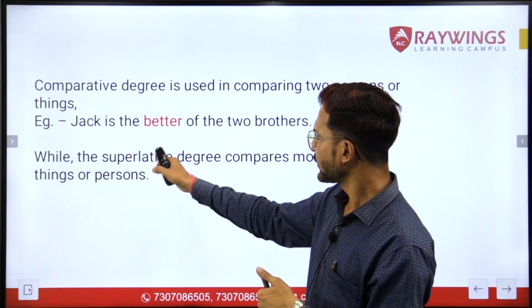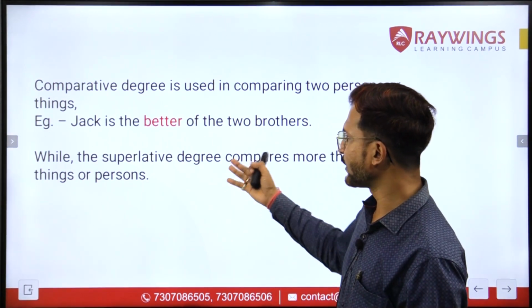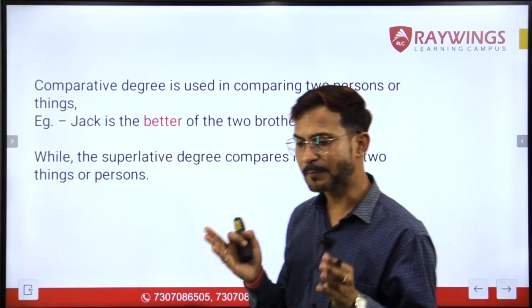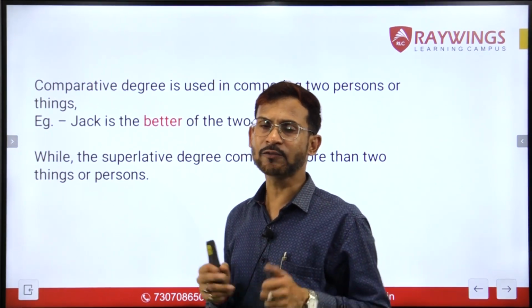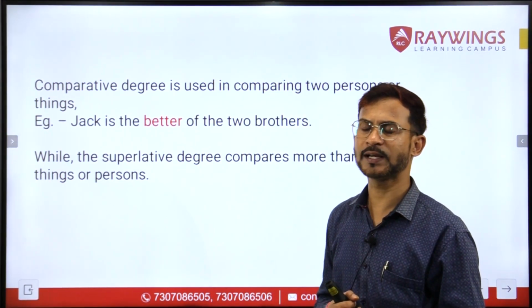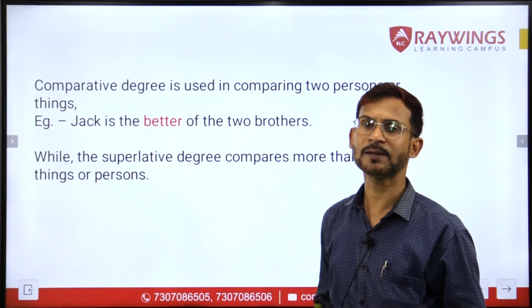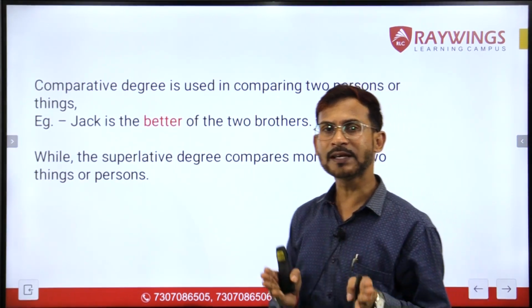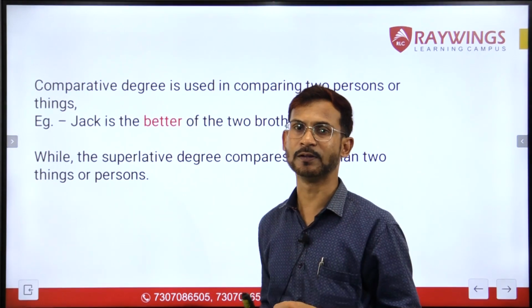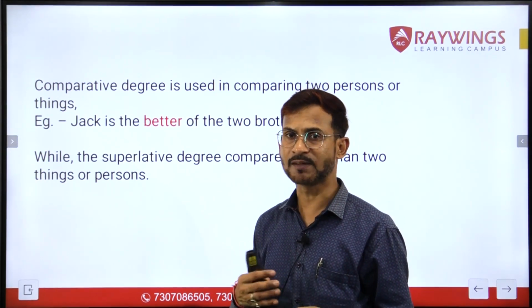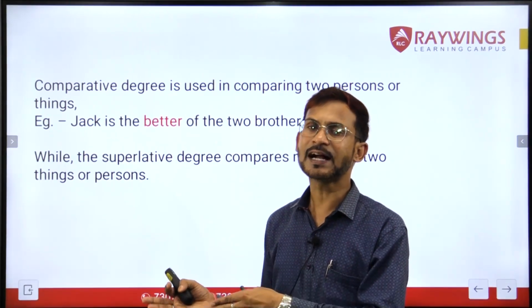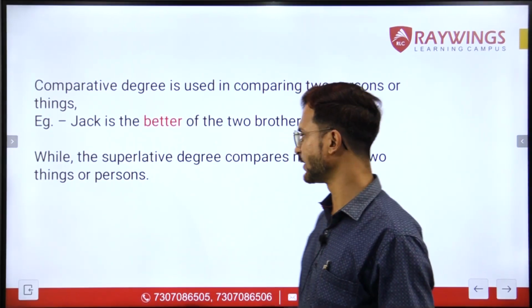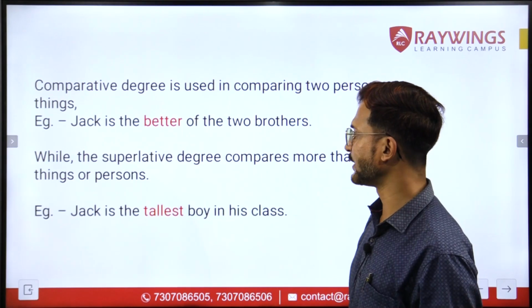All right. Going to the next concept, where we talk about the superlative degree. Now people generally ask, sir, are we making any kind of comparison while using the superlative degree? Yes, of course we are making comparison. We are making comparison with more than two people. When we are making comparison with all the people or all the things, then in that case we always use the superlative degree.